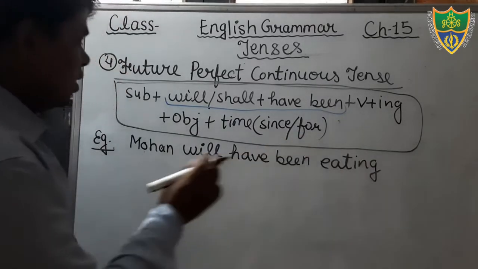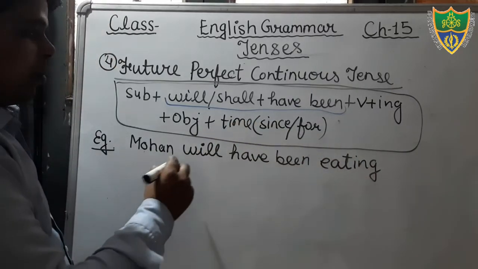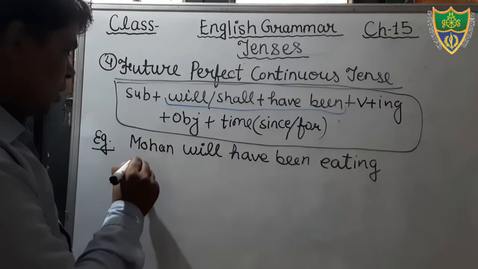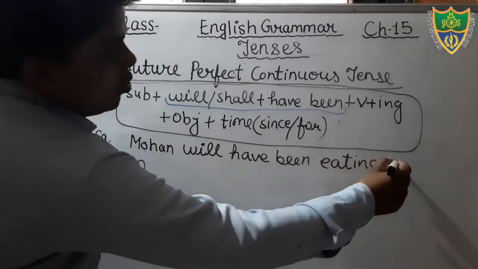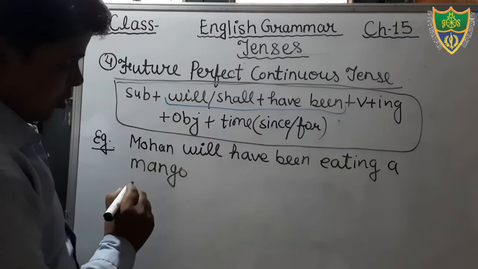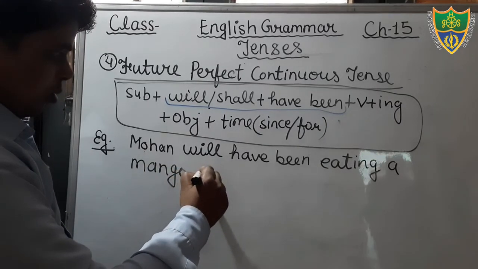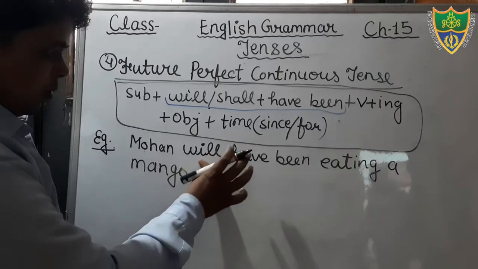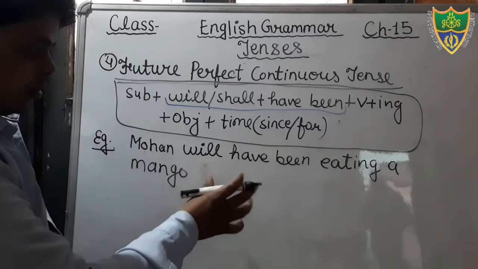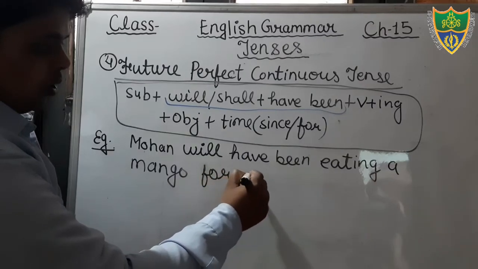Okay, you see, Mohan will have been eating mango. Object you will write a mango. For 10 minutes.